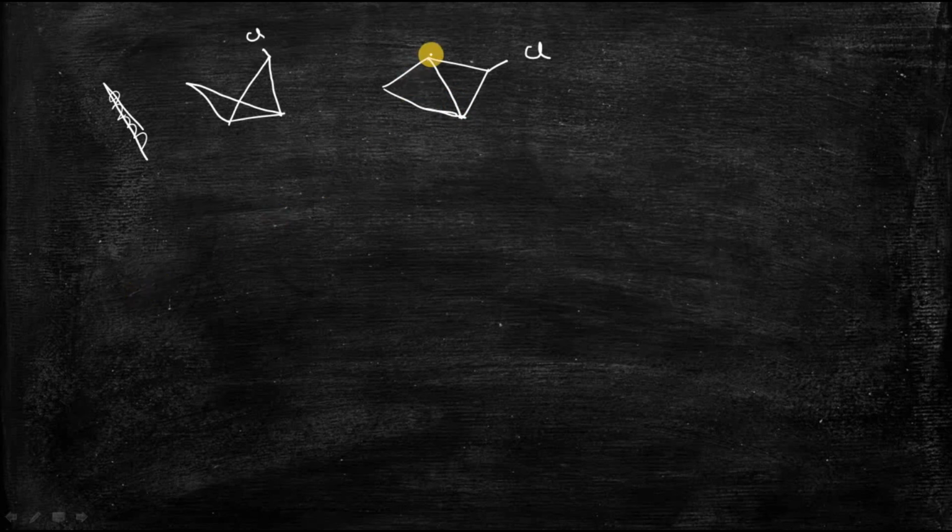So these 2 are bridgehead carbon atoms, so you should do the numbering from this bridgehead carbon atom, then 2, 3, 4. You can see that at the 2 position there is one chlorine atom, so there will be 2-chloro, then the prefix bicyclo, then there is a third bracket.